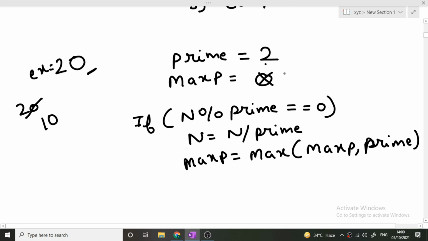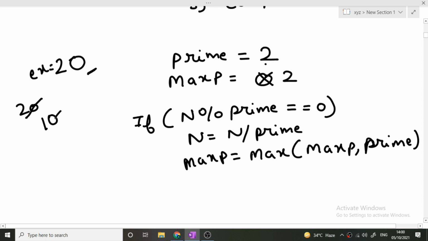Now this has been cancelled. Now our max p contains 2. Now what we'll do, again we will try to divide it with the prime number. Now we will divide 10 with 2. Now if our n mod prime double equal to 0, so yes, n is 10, prime is 2, so it means that it is equivalent to 0.